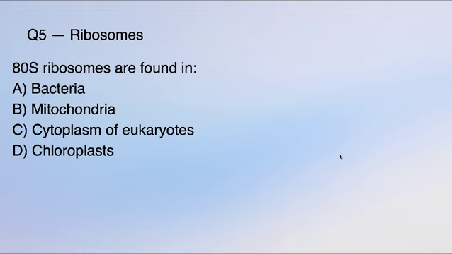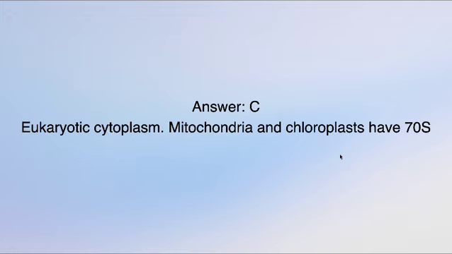The next question is about ribosomes. So we know the different classification of ribosomes. 80S ribosomes are found in dash. The options are mitochondria, bacteria, cytoplasm of eukaryotes, and chloroplast. This question is usually not difficult, but we need to remember the examples where it is found. That's why the endosymbiotic theory makes sense. So the answer for the question is eukaryotic cytoplasm. Mitochondria and chloroplast have 70S ribosomes. Let's move on to the next question.